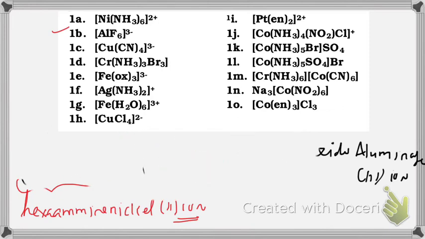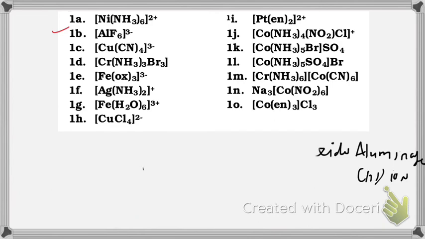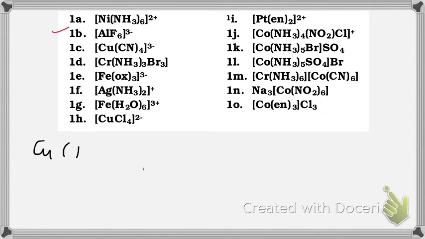Now you can see another compound of copper and the ligand is cyanide. Cu CN 4 times, 3 minus. Copper has an oxidation number of plus 1. As usual, you can do calculations for oxidation number, you will get it plus 1. Then naming of ligand first.